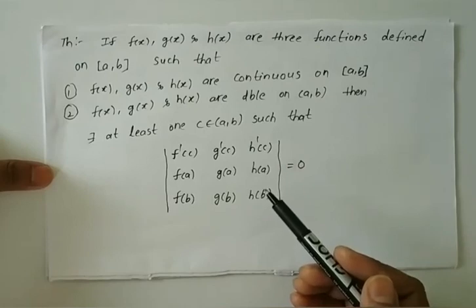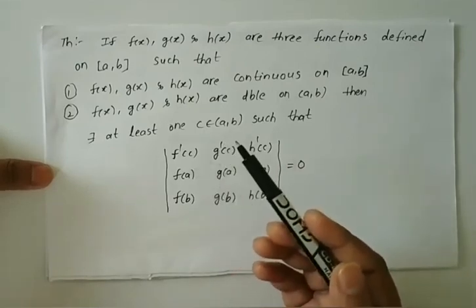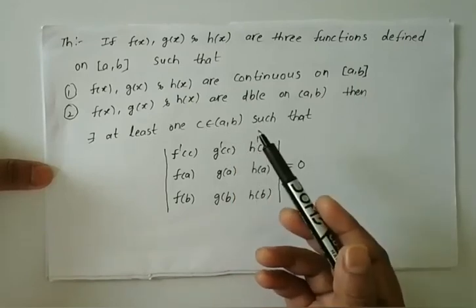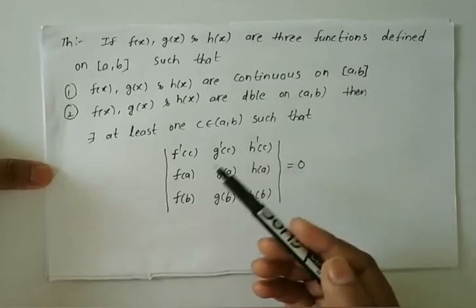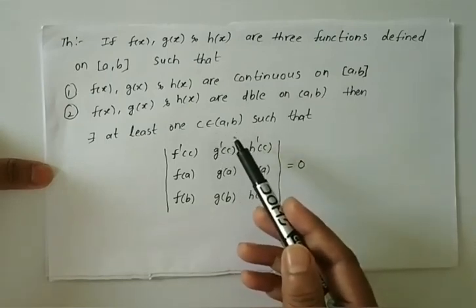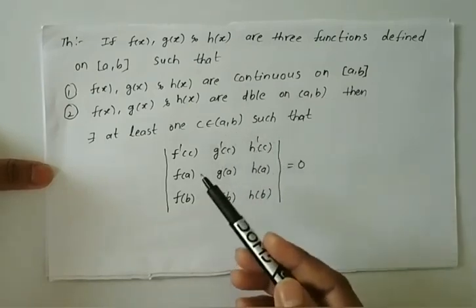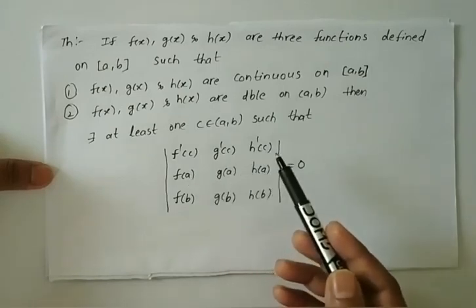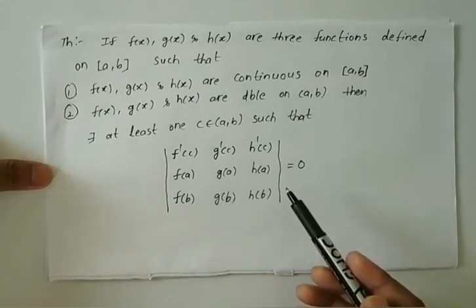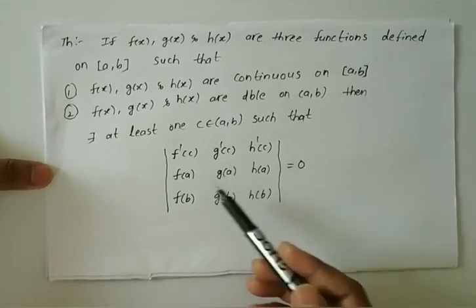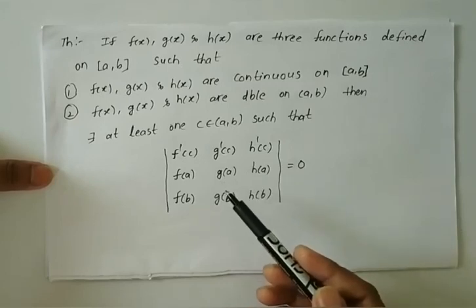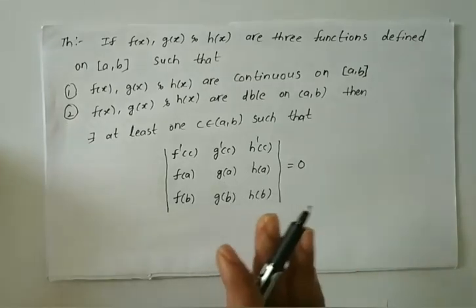Okay, if three functions satisfy these two conditions, then we can say that this theorem is applicable, otherwise it is not applicable. After that, if you are able to find at least one c which belongs to open interval a comma b where the determinant is equal to 0, then by using this formula we can find the value of c. Okay, so just remember the theorem, don't worry.